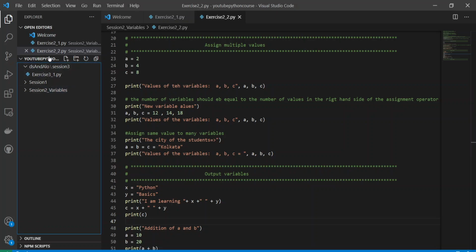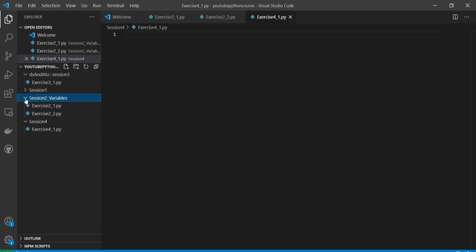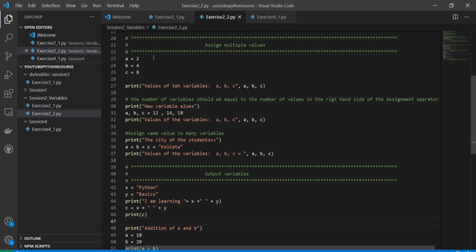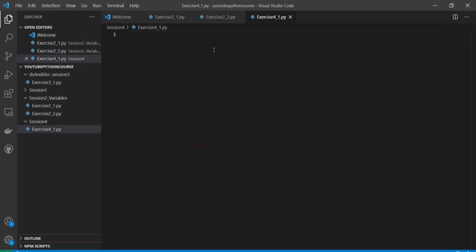So we'll create a new folder. I go outside. I don't have to click any of the folders over here. I just click outside and then I click on this new folder. This is session 4. And inside this, I'll create a new file called exercise 4_1.py. And let me copy the previous section-wise differentiation. So I'll copy this. So this is numbers.